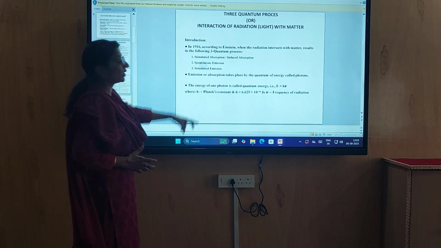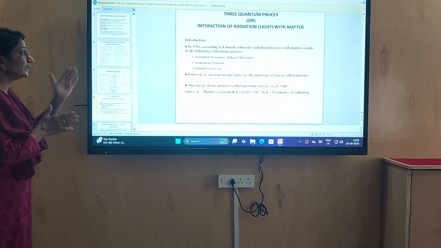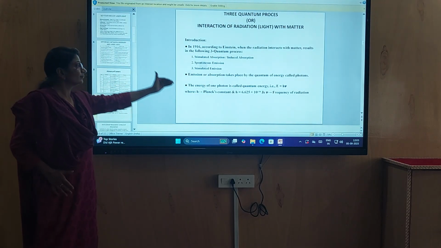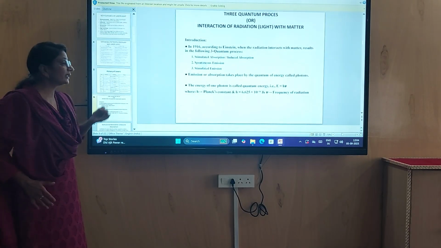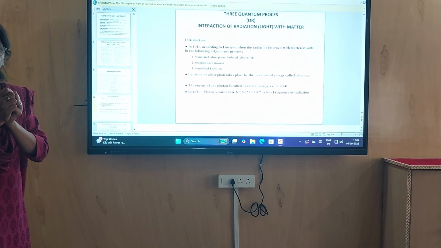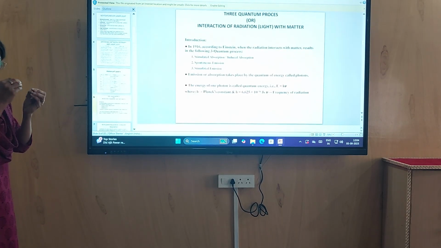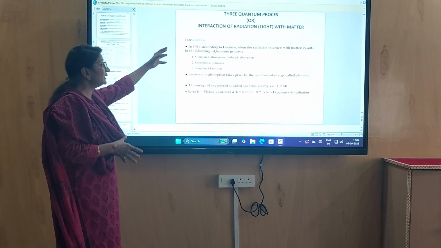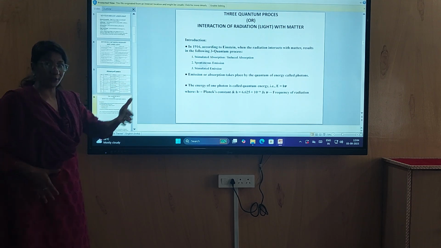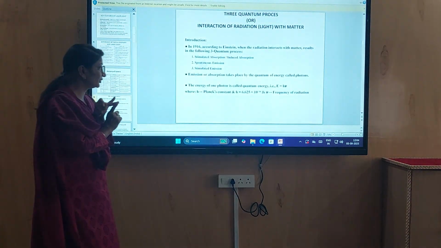In 1916, according to Einstein, when radiation interacts with matter, it results in the following three quantum processes: stimulated absorption, spontaneous emission, and stimulated emission. These are the three quantum processes which happen in matter when it is irradiated with energy. When energy interacts with that matter, these three quantum processes are possible. First of all, absorption of light. Second is spontaneous emission, and third is stimulated emission.